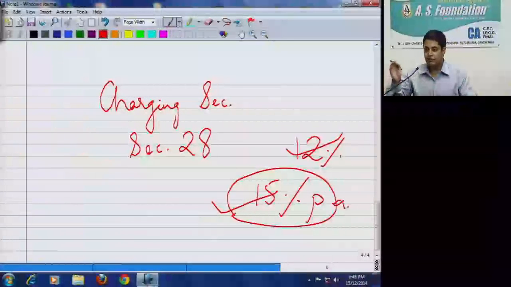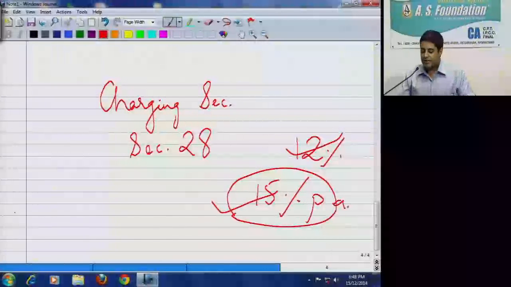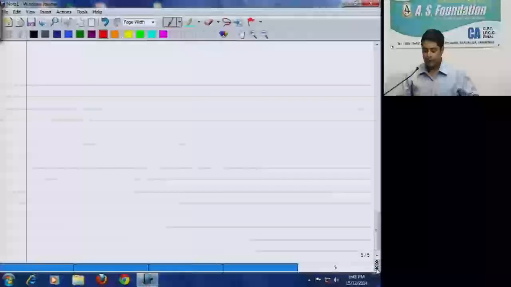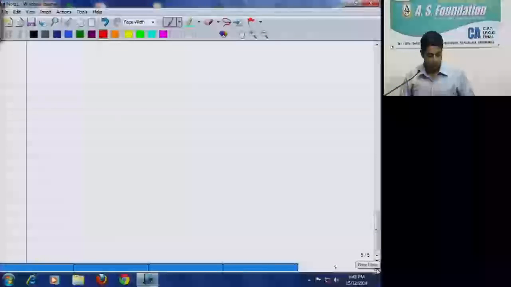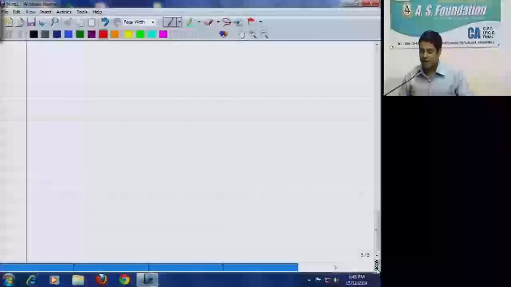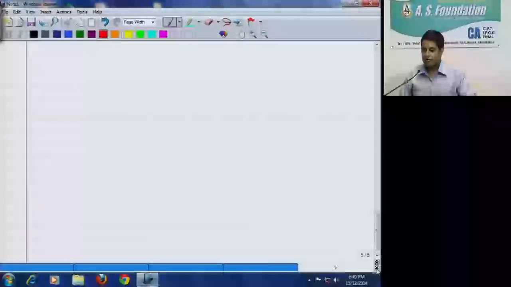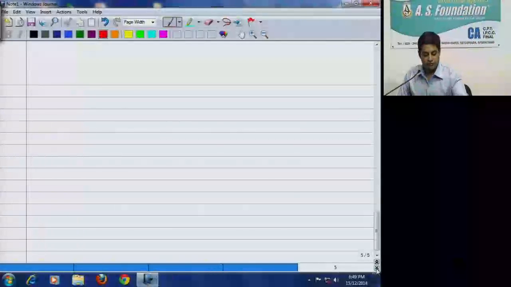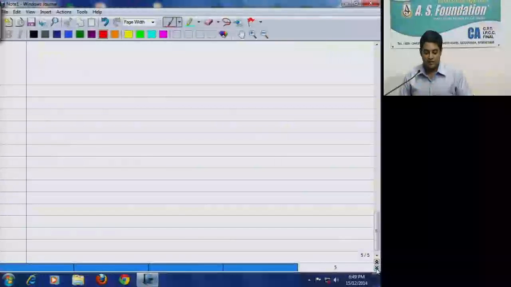So write down there into bracket: amount taxable will be amount allowed as deduction in the hands of the partnership firm.